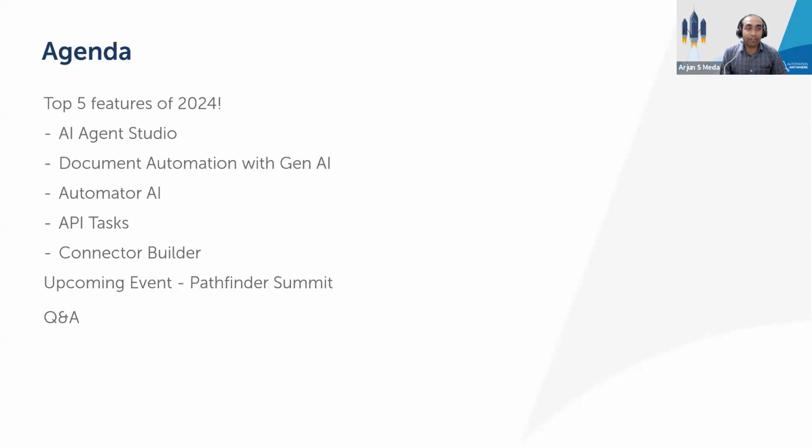To come to the agenda, we're going to cover these top 5 features of 2024. The first one is AI Agent Studio. Here we have infused AI into a lot of our product lines, and some of the features you're going to see in this demo. The key ones are AI Agent Studio, GenAI infused in document automation, and natural language prompts with Automator AI. We also have API tasks, which is already live, and a connector builder, which helps you build a lot of custom connectors.